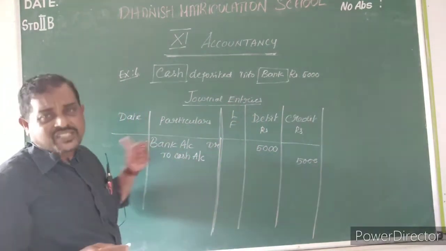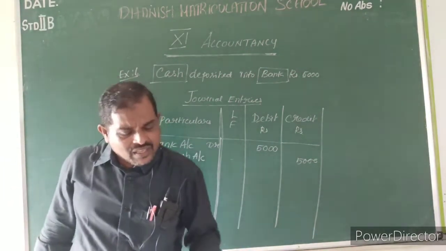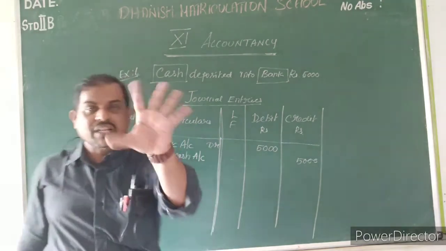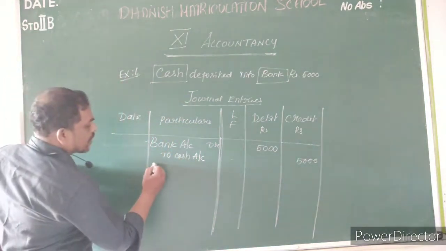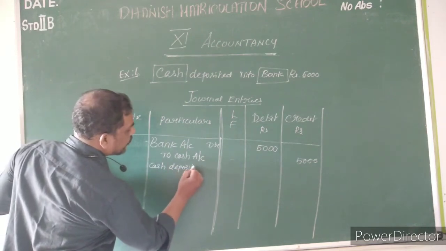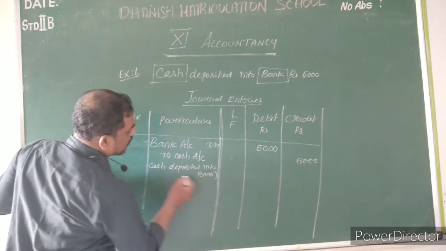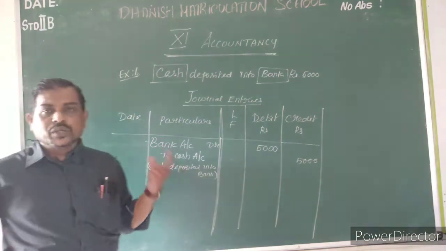Narration means hint of the journal entry. What is the hint here? What hint has he given? That is cash deposited into bank. That is the hint that we have to write here. Cash deposited into bank. Okay, this you should write.